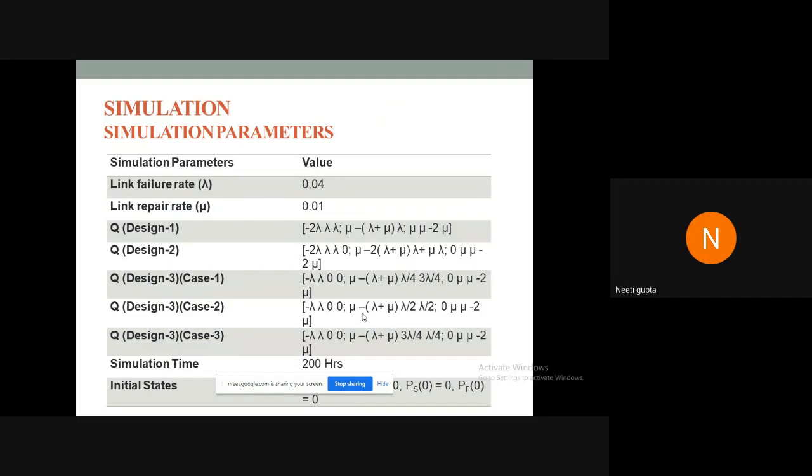The simulation was done in MATLAB. Failure rates and repair rates were set, and we evaluated the transition intensity matrix, Q matrix, for all the continuous time Markov chains that were developed. Initial state was set, which I have already mentioned, that at time t equals 0, it was assumed that the system was in healthy state. All these simulations were averaged over 10 simulation runs, and in each simulation there were 100 random walks through different states.